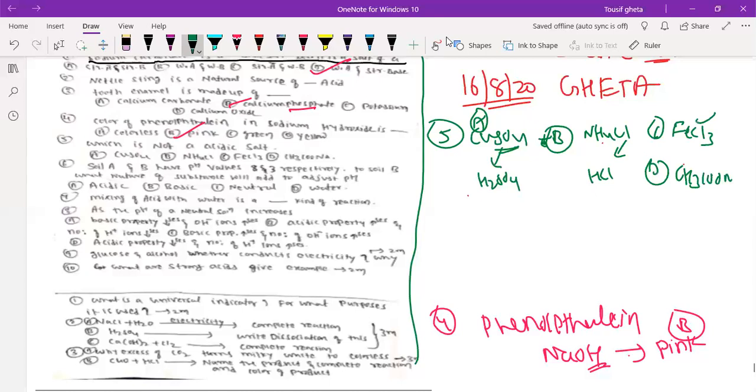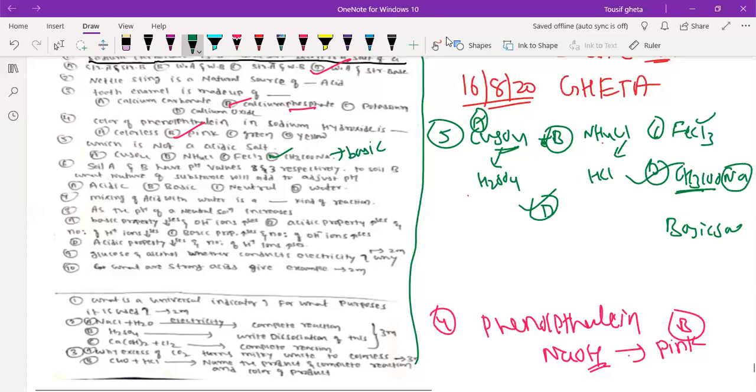CH3COONa is a basic salt. Why? Because a strong base is there and a weak acid is there. So the D option is correct for the fifth one. D is the basic salt.